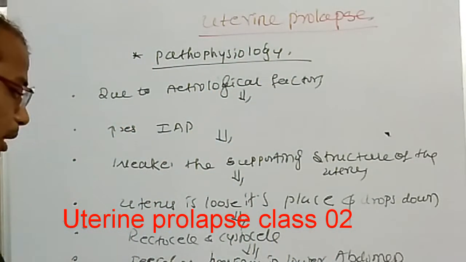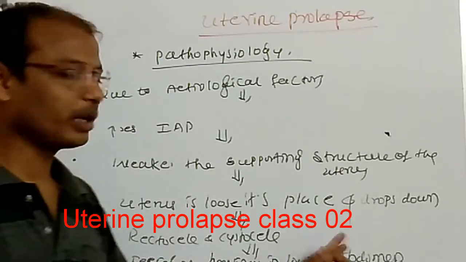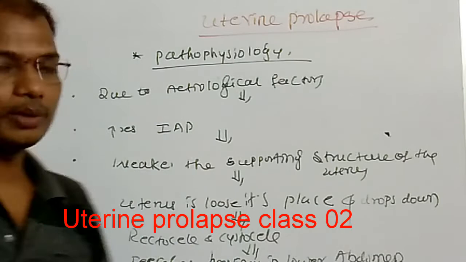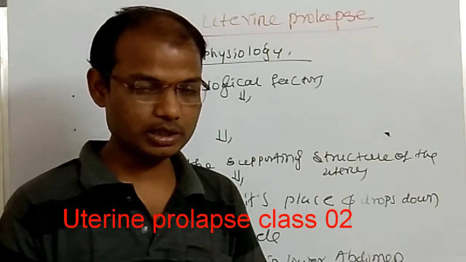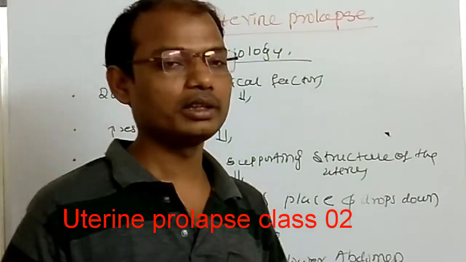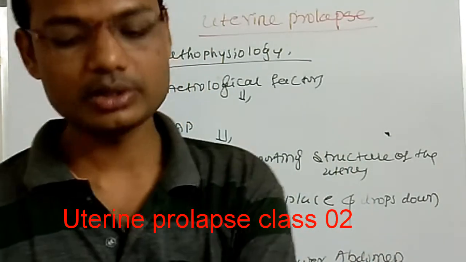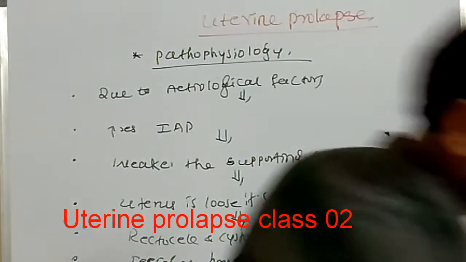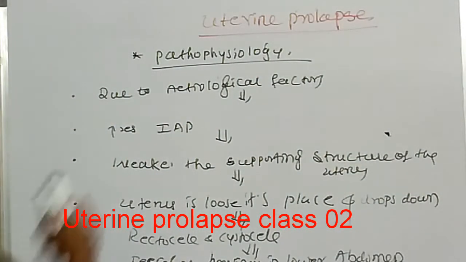So when the female has a feeling of heaviness in the lower abdomen, along with heavy menstrual bleeding and pain during sexual intercourse, the symptoms appear. This is the pathophysiological condition of uterine prolapse.